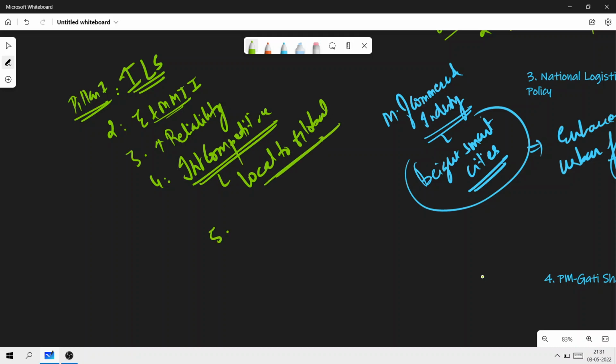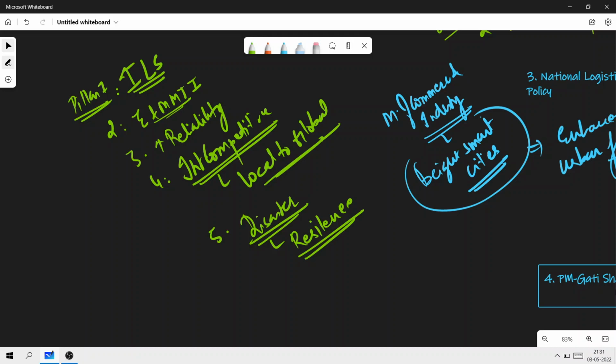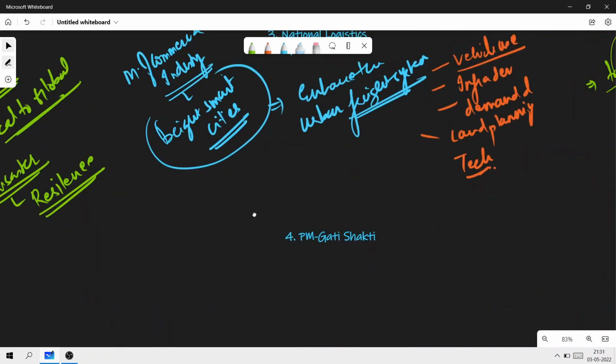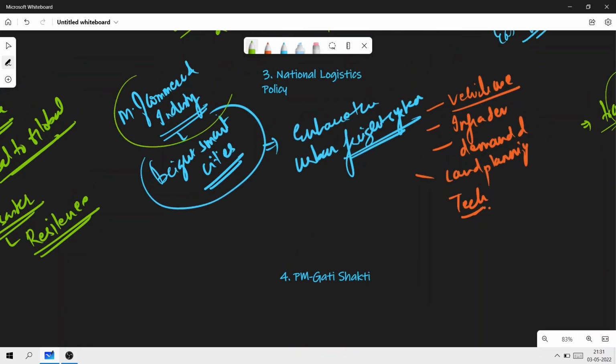And the fifth and last pillar is talking about logistics for emergencies and disasters. So this is talking about basically building resilience. So these are the important points that you need to understand pertaining to the national logistics policy. Please understand the ministry concerned here is the Ministry of Commerce and Industry.